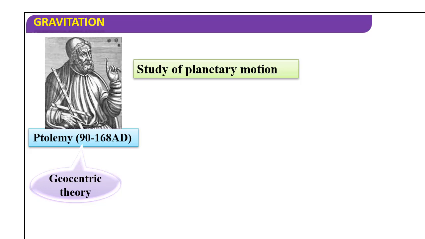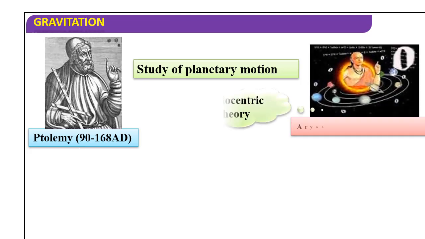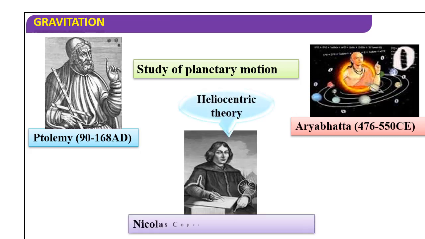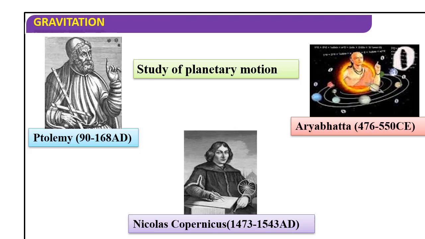That is the geocentric theory. Another theory is the heliocentric theory. Aryabhatta also discussed this in the 5th century. Then Nicolaus Copernicus also discussed heliocentric. What is the meaning of heliocentric theory? The sun is at the center and all the planets are moving around the sun.